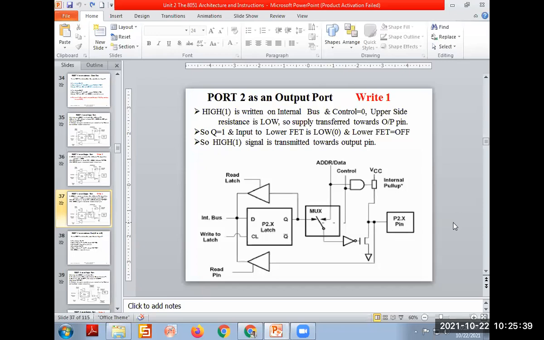In one line we have written: D is 1, CS is 0, Q is 1, inverter output 0, FET off. FET off means P2.x is equal to VCC. We can explain this in a proper way once you have written the equation format.